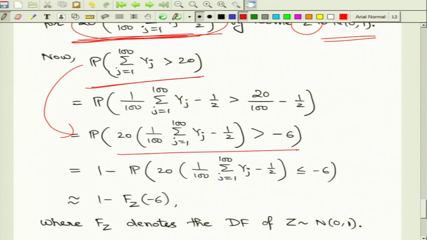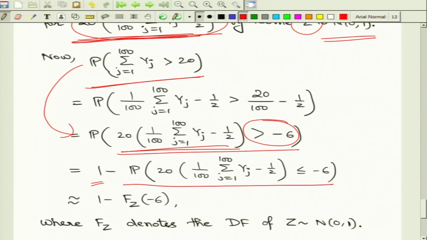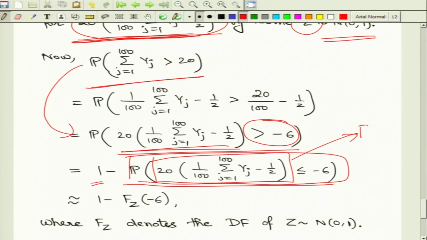But then we observe that this random variable takes a value greater than -6, which can also be thought of in terms of 1 minus this probability. But this is the probability of this random variable taking a value less than or equal to -6, and therefore the probability we are interested in is actually the distribution function of this random variable evaluated at -6.